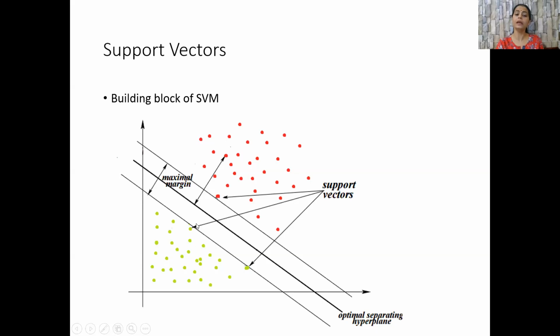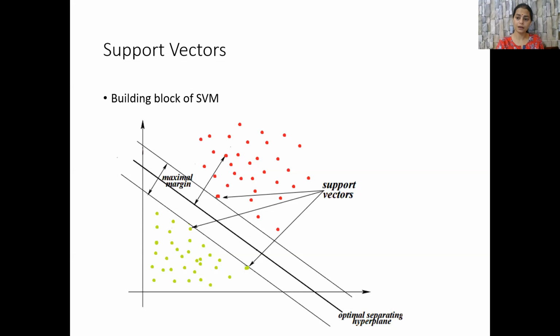Support vectors should be equidistant from this optimal hyperplane. Now, this means that the hyperplane depends only on the support vectors and not on any other observations. Technically, this hyperplane can also now be called the margin maximizing hyperplane.